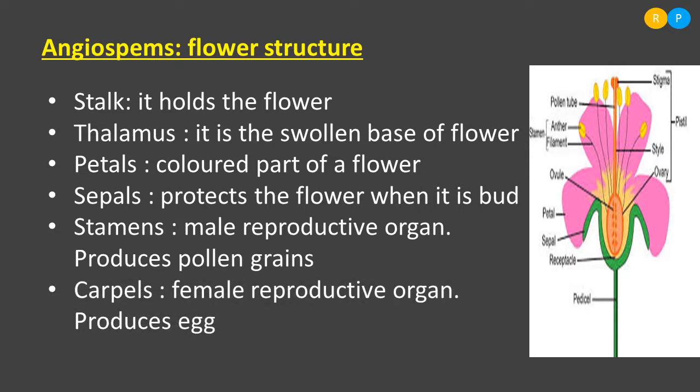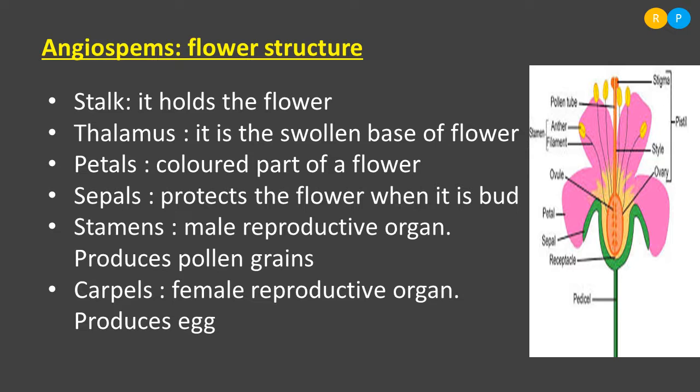The flower also consists of the female reproductive organ. The female reproductive organ is named the carpel. At the center of the flower we can find the female reproductive organ. The main function of the female reproductive organ is that it produces the egg. Egg formation is the function of the female reproductive organ. Understood, right? So here we can come to the conclusion that the male reproductive organ produces pollen grains and the female reproductive organ produces eggs. These reproductive organs are protected by petals and sepals.